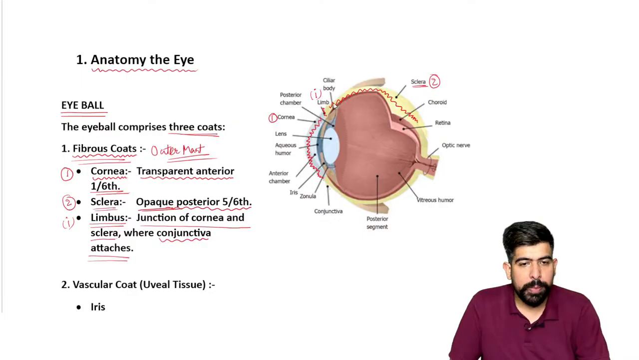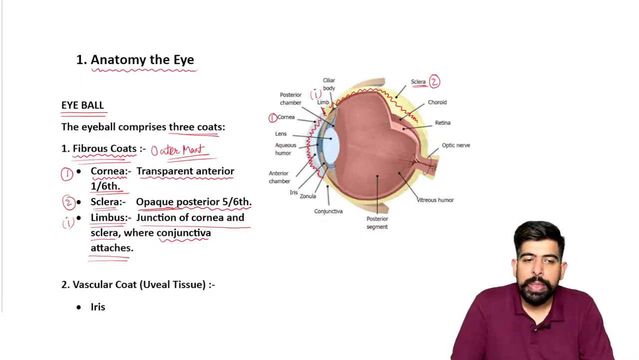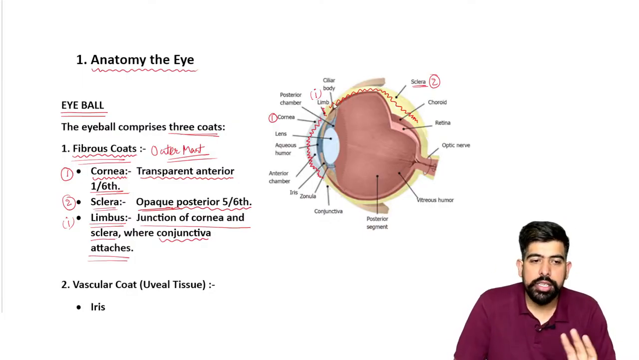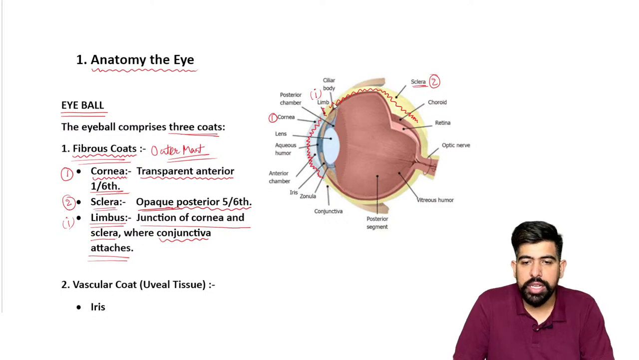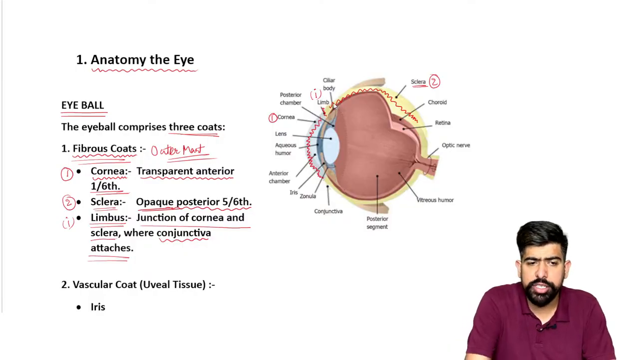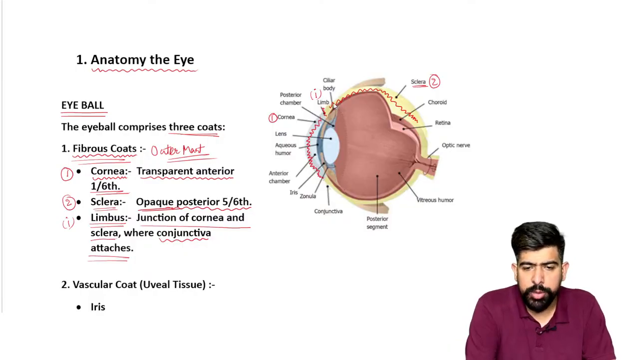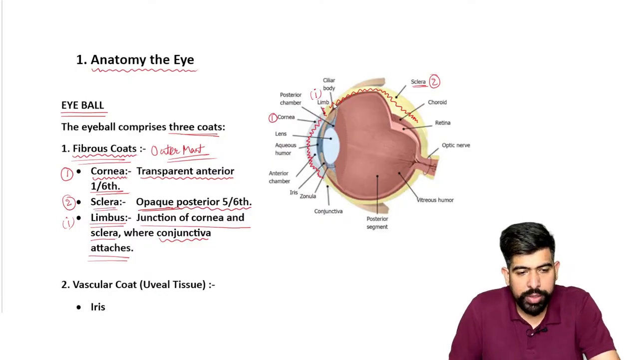So this is the outer coat. From the outer side, we covered this much, that there are three structures we are going to talk about in the outermost. The first one is the anterior 1/6 part, the transparent structure. And what is the importance of this structure? It is covering your anterior 1/6 part. Very good.